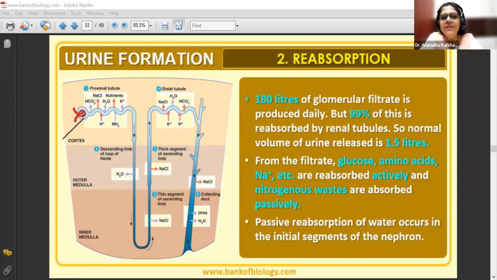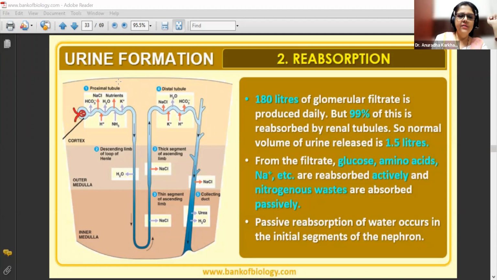Passive reabsorption of water occurs in the initial segments of the nephron. So water is also going to get reabsorbed. Water also undergoes reabsorption. That is why 180 liters of filtrate is formed, but only 1.5 to 1.8 liters of urine is thrown out from our body. The rest is reabsorbed.